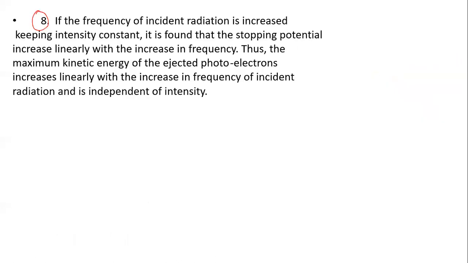Now let's see what happens if the frequency is increased. We are changing the frequency, with intensity kept constant, so the photoelectric current stays constant, and we do the same experiment. It is found that the stopping potential increases linearly with the increase in frequency.